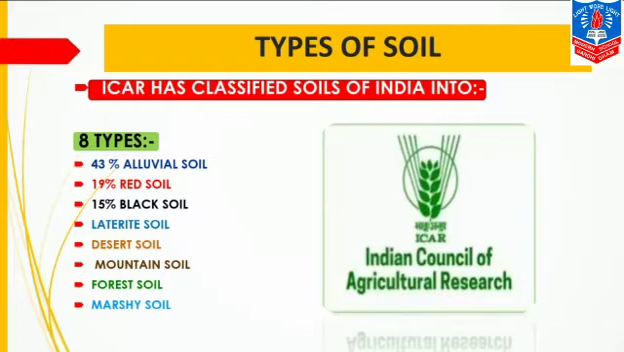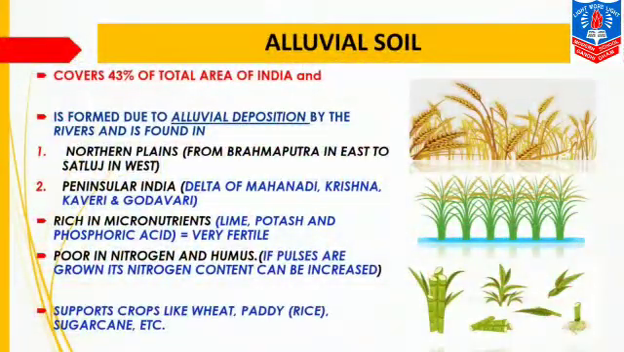The next is red soil. It occupies 19% of the total land area of India. The third one is black soil. It occupies 15%. Now comes laterite soil, then desert soil, mountain soil, forest soil, and marshy soil. Let us understand these soils in detail. The first one is alluvial soil.